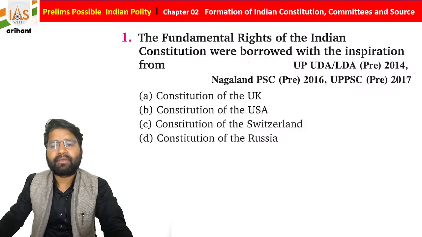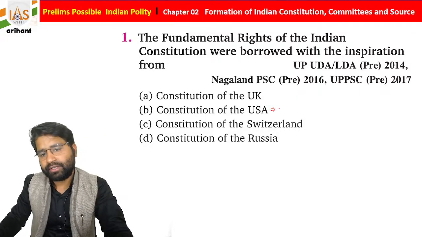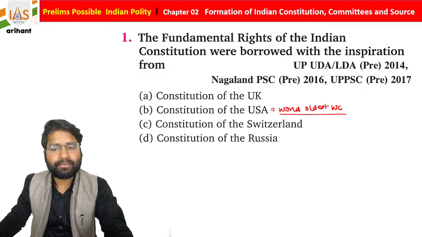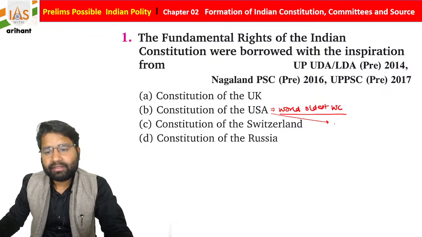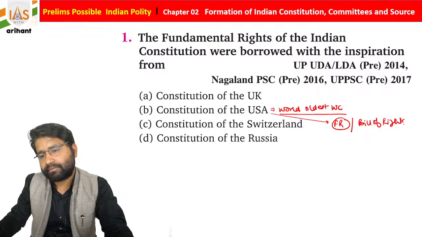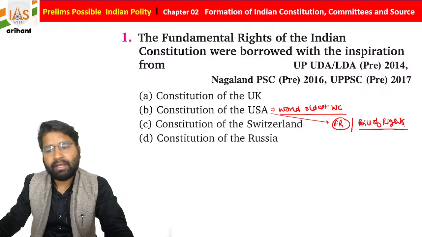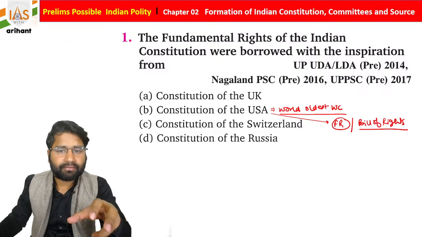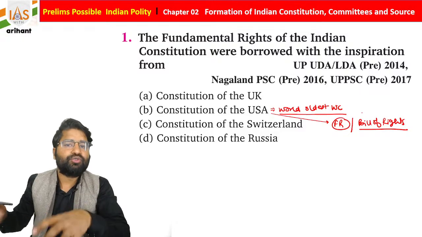Students, as we already discussed, the Constitution of USA is the world's oldest written constitution. Another very important thing, this fundamental right is called the Bill of Rights. And we derived these fundamental rights from the USA.